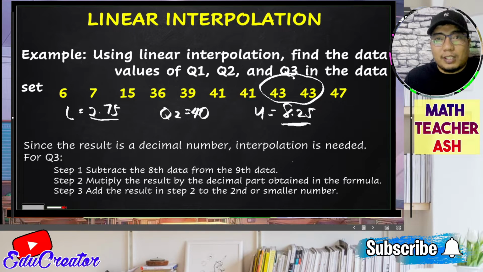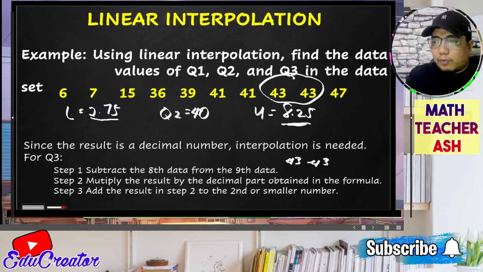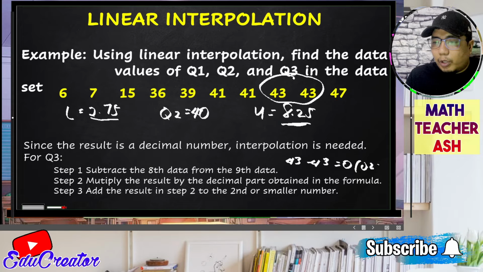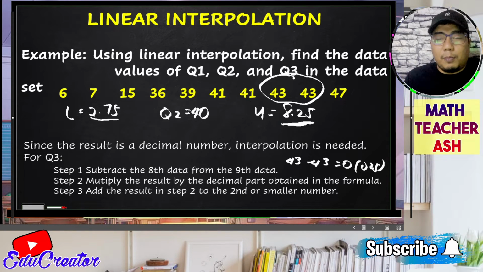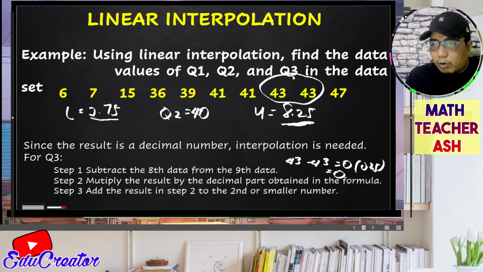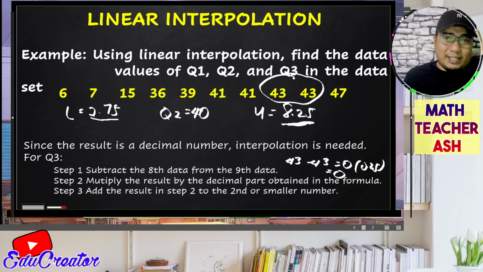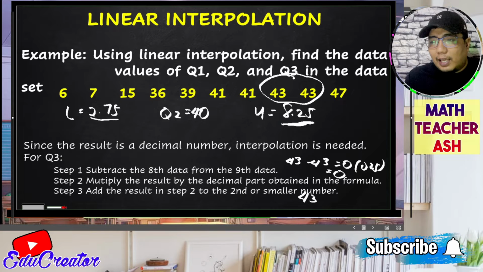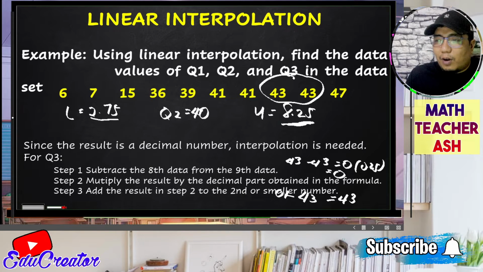Of course, if we subtract for our step 1, that would be 43 minus 43, and the answer is 0. Then the 0 multiplied by 0.25, which is the decimal part of our formula, we will still be obtaining 0. Of course, now we will add that to the smaller value. Since they are the same, then 0 added to 43, the answer is still 43. So the value for our quartile 3 is 43.